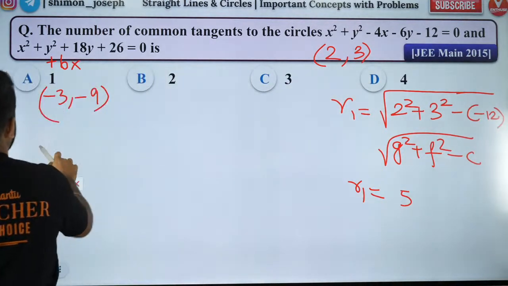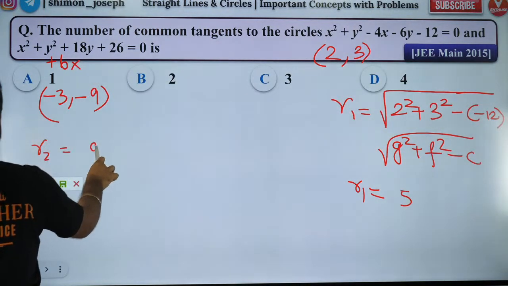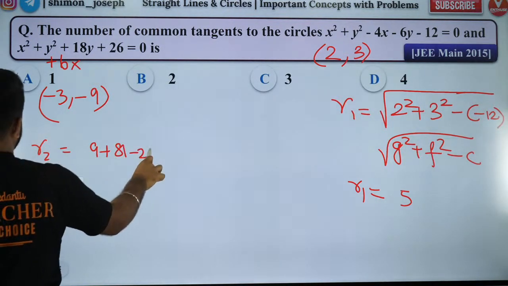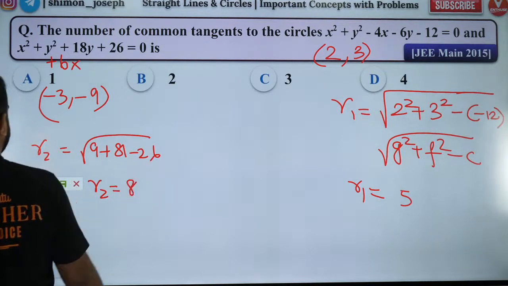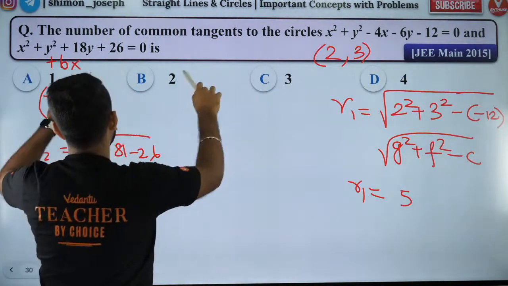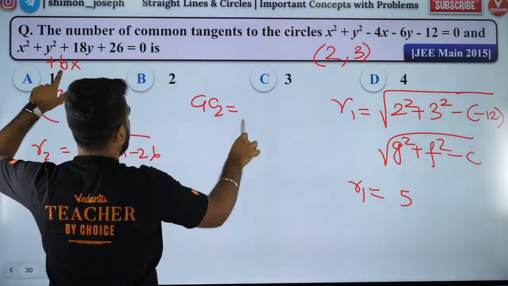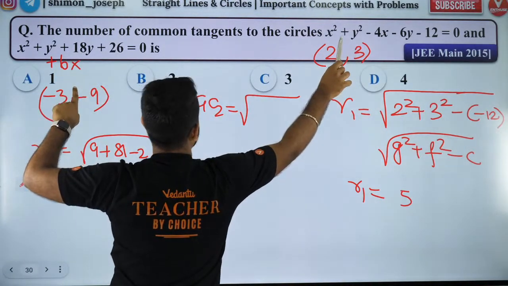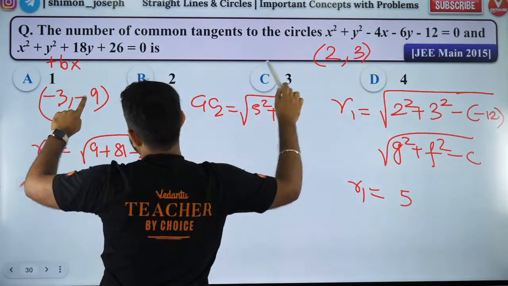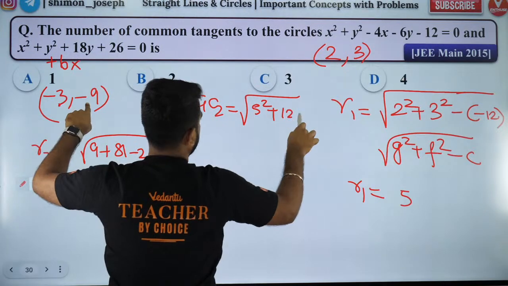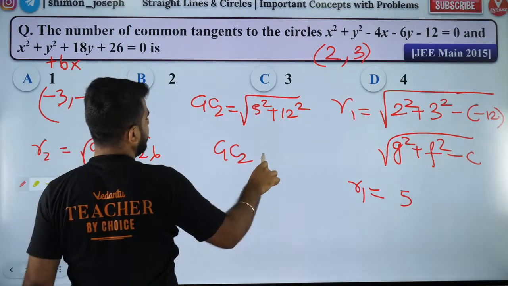Similarly, R2 you can find now. R2 will be 9 plus 81 minus 26. So R2 will be 8 because it will be 64. Now you can find C1, C2. So C1, C2 is what? Root of x2 minus x1 whole square, it will be 5 square plus y2 minus y1, that will be 12 square. So C1, C2 is 13.